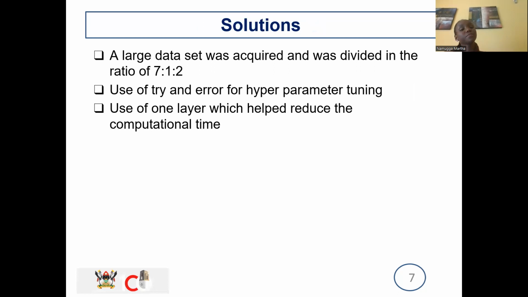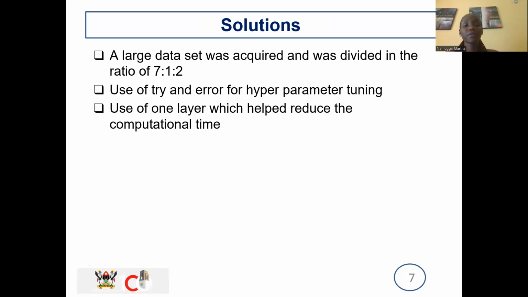Then the solutions. The data set I acquired was already divided into test and train, but I combined them to form one large data set and divided them into a ratio of 7:1:2, where 7 is training, 1 validation, and 2 testing respectively. So this helped make sure the model does not overfit.